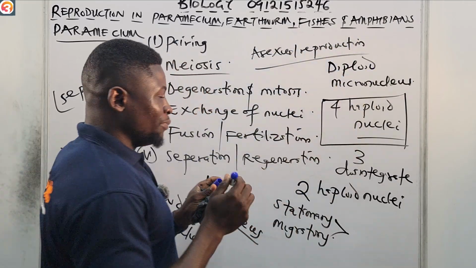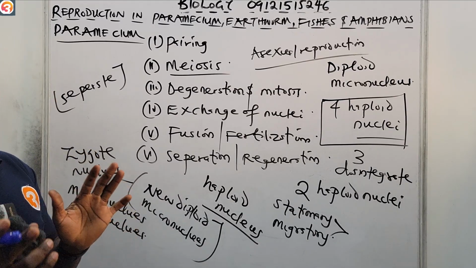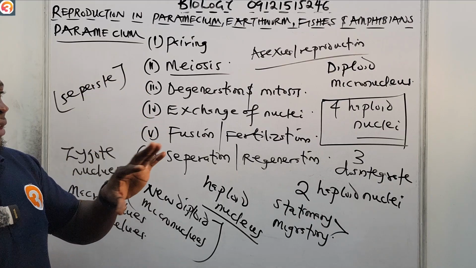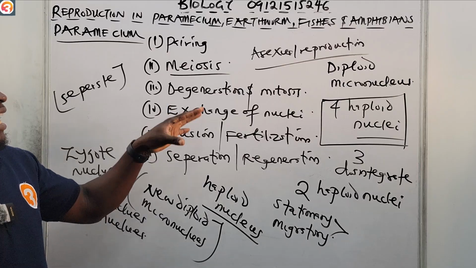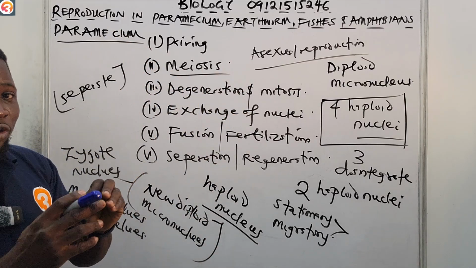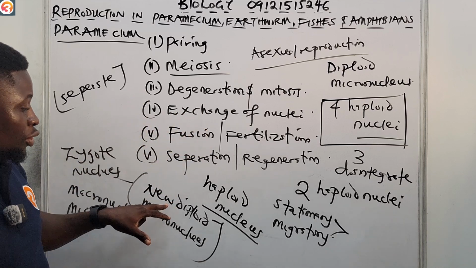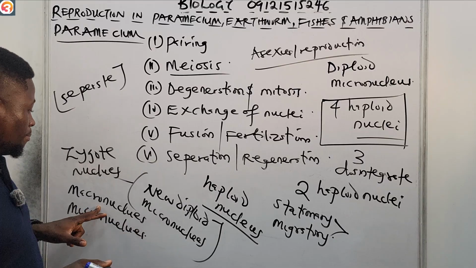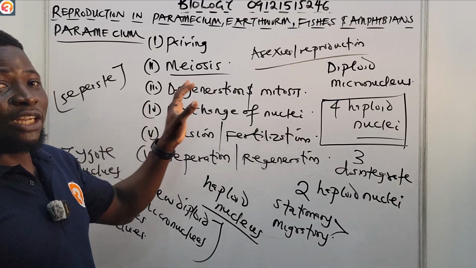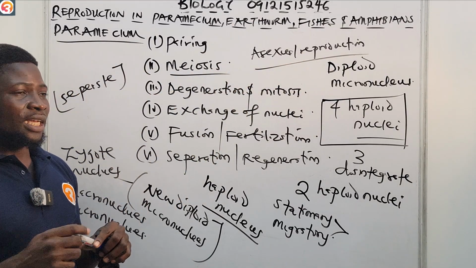So we know initially that paramecium reproduce asexually by binary fission, isn't it? But we are told now that under some certain condition, they can reproduce sexually. That process is known as conjugation. After the whole of these processes has been done, the paramecium will separate from each other. Once they separate, the new diploid micronucleus that has been formed will form a macronucleus and a micronucleus. Then they will resume their asexual reproduction. So this is basically what happens in paramecium.